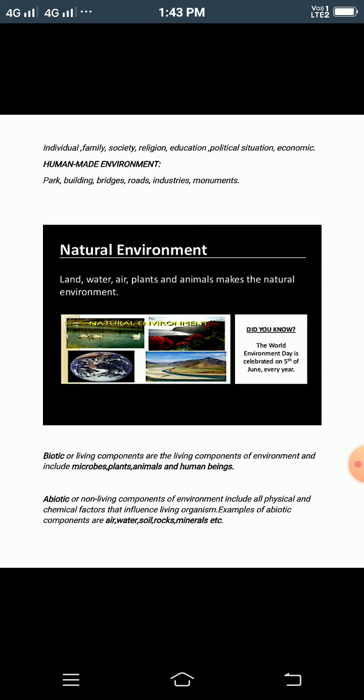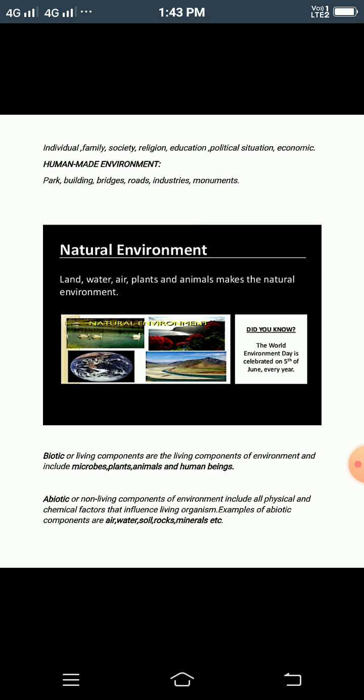So that is a family, and you will have a different environment. When you move to the society, you will interact with other people, so you have a different environment. In the same way, religion, that is in the temples, mosques, churches, you will have a different environment. In the political situation, where you are working or any other places, you have a different environment. So it is all together. That means humans are creating their own environment.